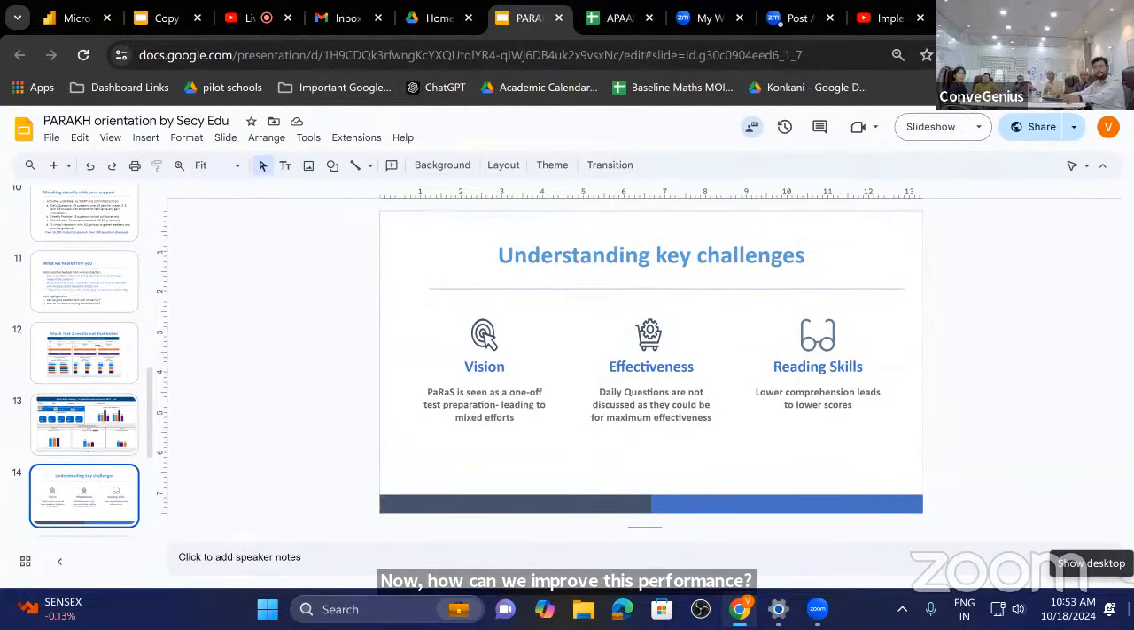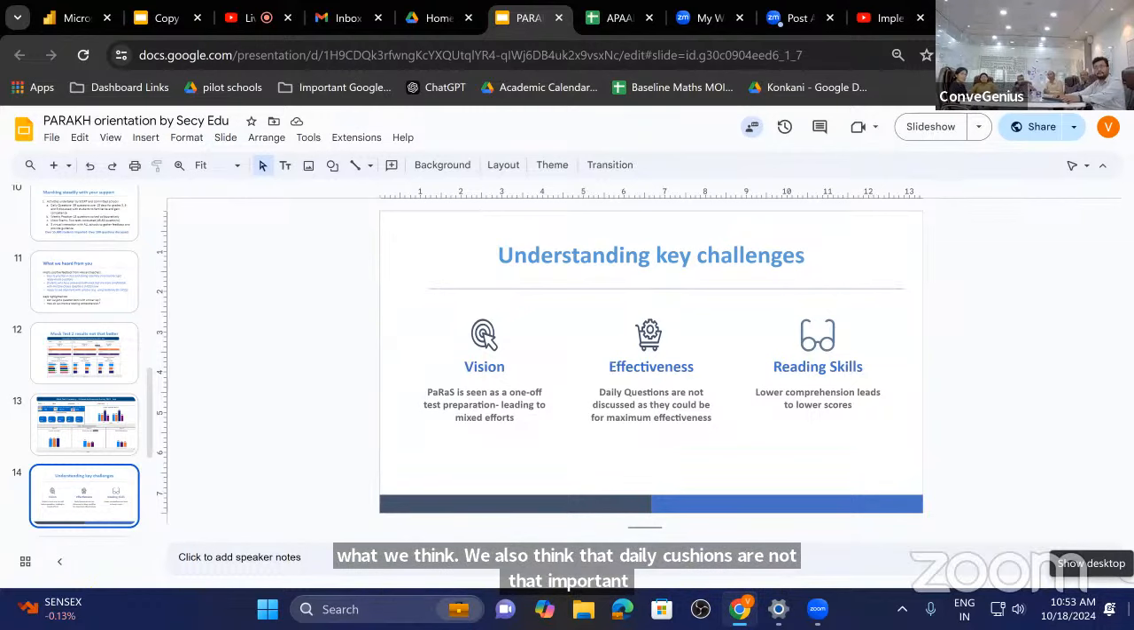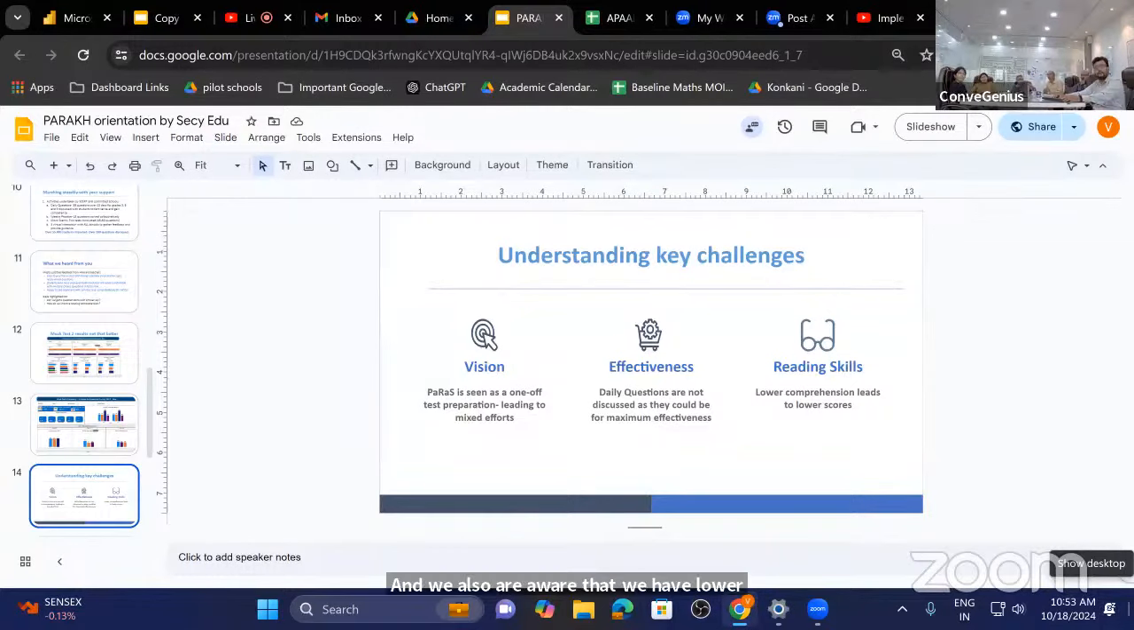We typically think that Paras, that is Parakh, is a one-time experiment by the Government of India. That is what we think. We also think that daily questions are not that important. And we are also aware that we have lower reading skills among the students of Goa. So how can we solve this?